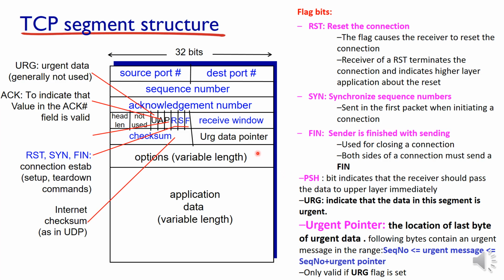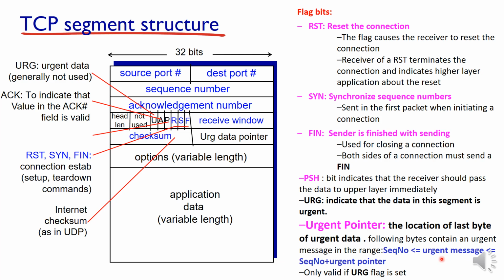The content of the urgent data pointer specifies the location of the last byte of the urgent data, from the current segment onwards up to a particular sequence number. Up to that number, all packets are urgent. That is the meaning of the urgent data pointer. The following bytes contain an urgent message in the range of sequence numbers greater than or equal to the sequence number and less than or equal to the sequence number plus the urgent pointer.